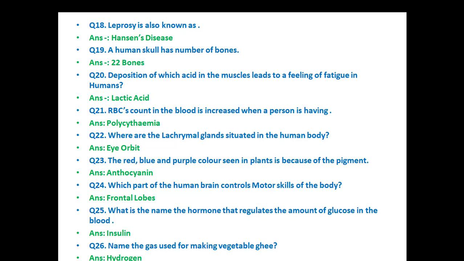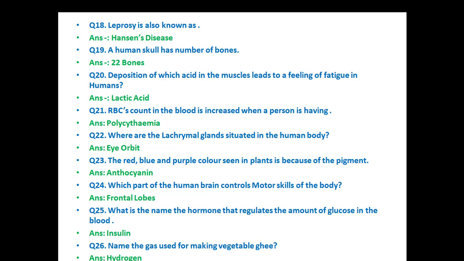A human skull has 22 bones. Deposition of which acid in the muscles leads to a feeling of fatigue in humans? Lactic acid. RBC count in the blood is increased when a person is having polycythemia. Where are the lacrimal glands situated in the human body? Eye orbit. The red, blue, and purple color seen in plants is because of the pigment anthocyanin.